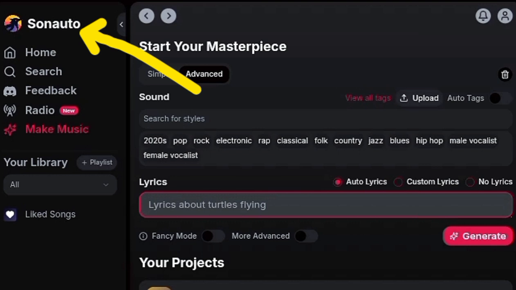We're gonna head to this platform called Sonauto. Yes, I love this platform because on the free plan you own the commercial rights to your songs. If you want an in-depth tutorial on how to use Sonauto, drop it in the comment section and I'll do a separate video on how to use this platform, right?